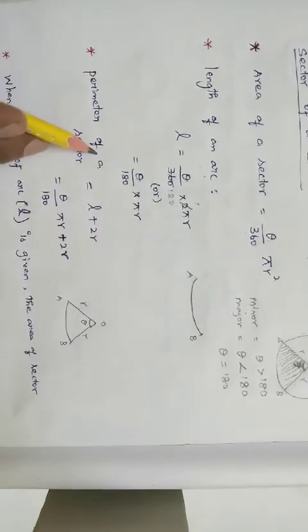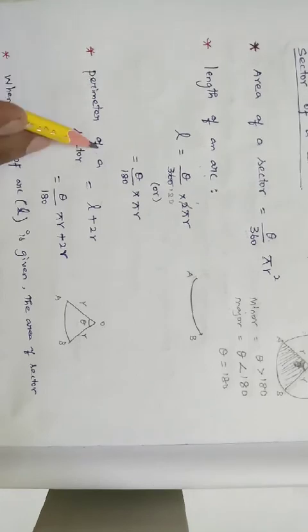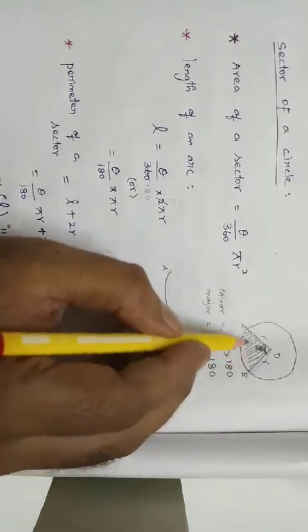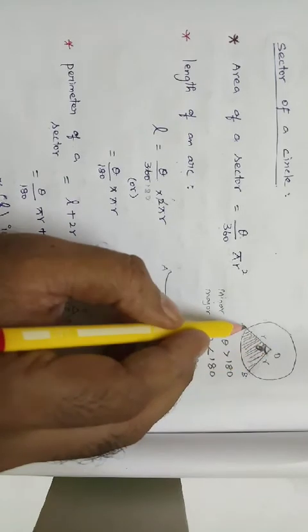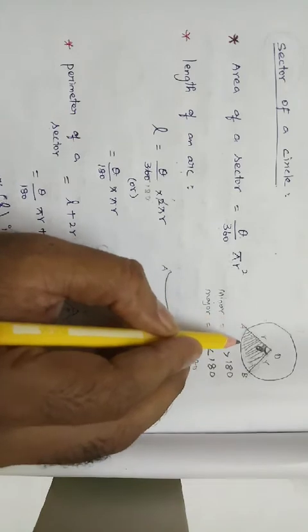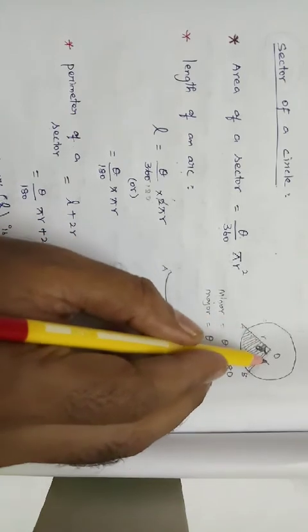Now the perimeter of a sector. The area of a sector means the inside region, while the perimeter means the outer layer alone. We already know that AB is the arc, with length L, plus R plus R.